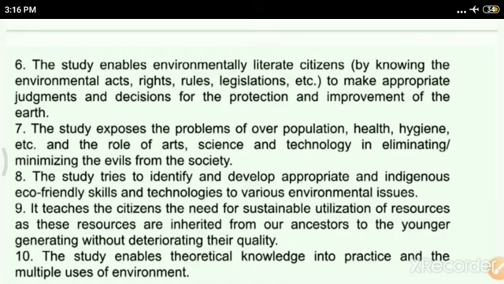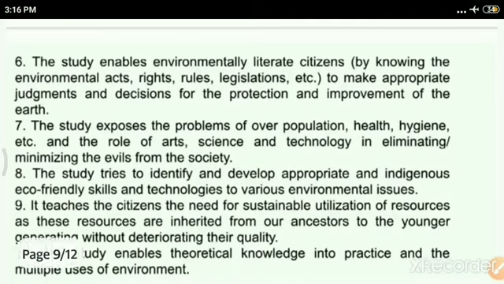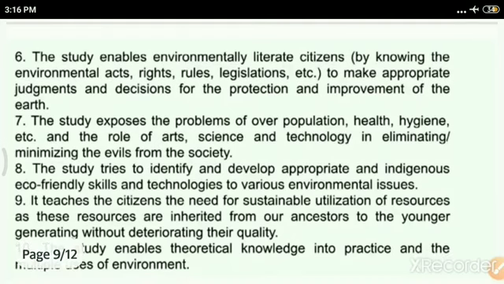So this study enables environmentally literate citizens by knowing the environmental acts, rights, rules, legislations to make appropriate judgments and decisions for the protection and improvement of the earth. This study also exposes the problems of overpopulation.